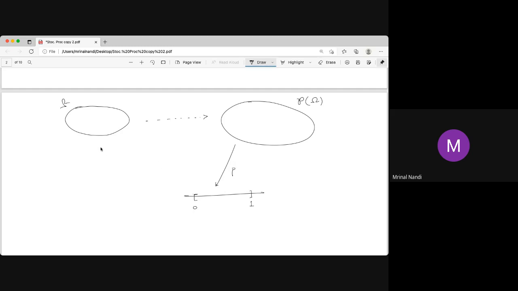Now we have another function from omega to the real line, the whole real line, not from 0 to 1. This is called a random variable.